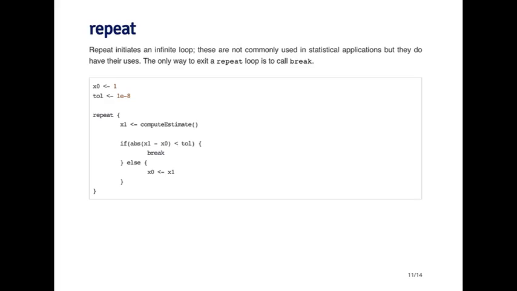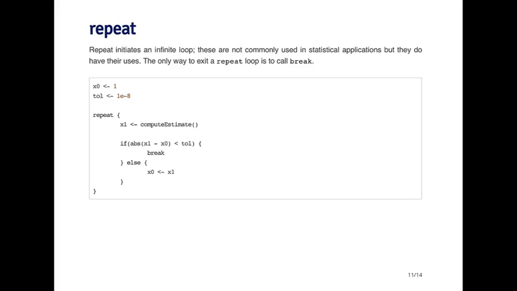And basically, if the new value of x, that is x1, if the absolute value of the difference between x1 and x0 is less than some tolerance, in this case 10 to the minus 8, then I'm going to stop the loop and then move on to the next bit of code. If the difference is greater than my tolerance, then I set x0 to be equal to the new value, and then I run the loop again. I calculate a new estimate, and I check to see if the difference is small.